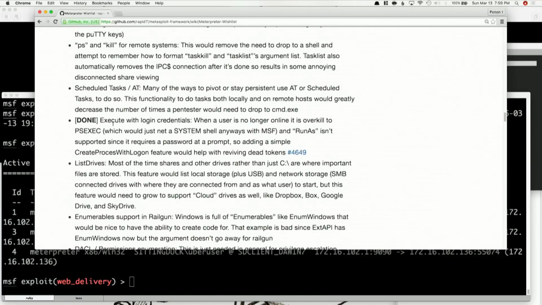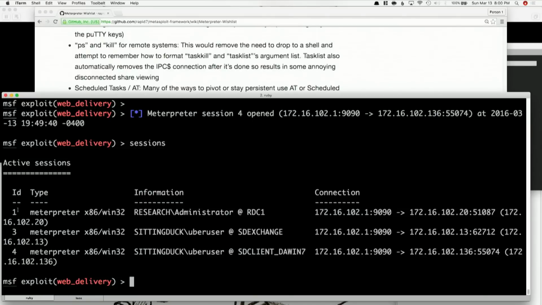All right, one of the things that I wanted to show you was the execute with login credentials. This is a cool functionality, because if you steal someone's credentials using Mimikatz or some of the other features that we talked about in the past, you can then create or zombify a user out of thin air by creating a process as that user, just as you can with Windows with the runas command. There's the same feature inside of Meterpreter, or actually just Metasploit as a post module. So we're going to do that with one of the sections we already have going.